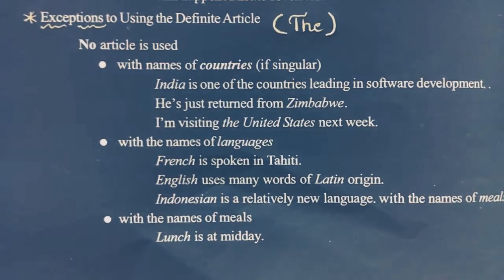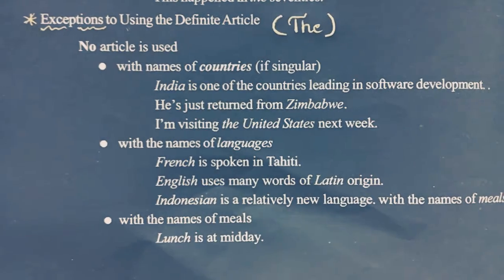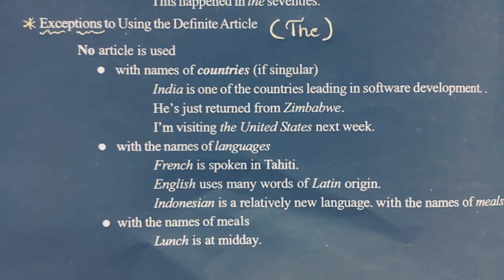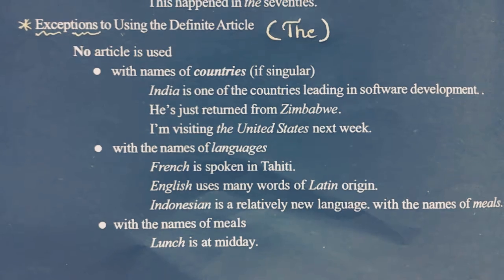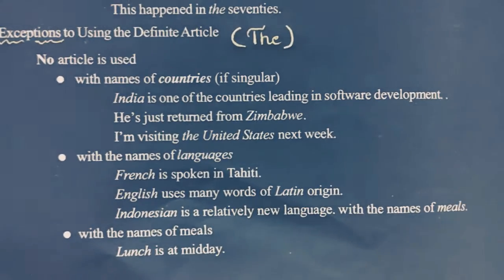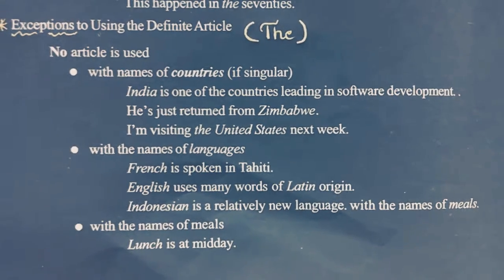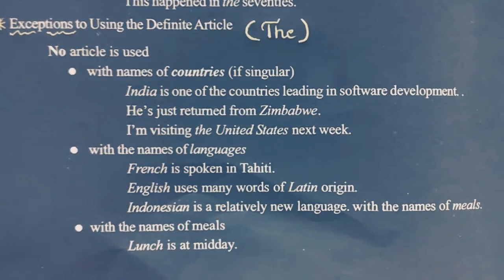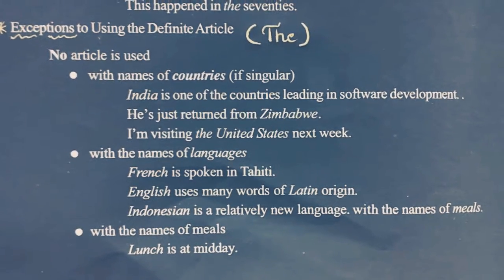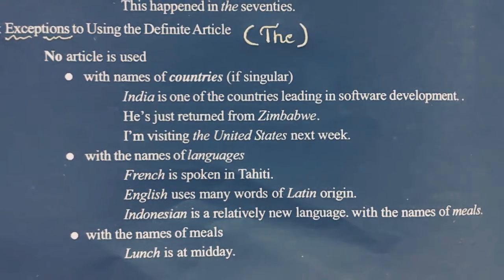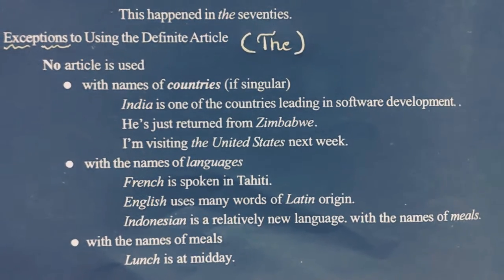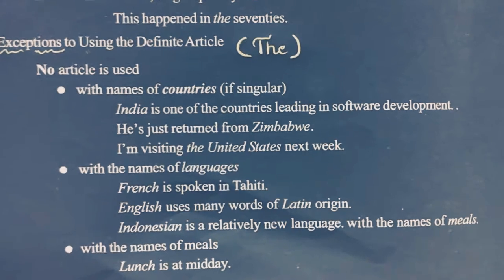Well, there are some exceptions in using the definite article the with names of countries. Like India is one of the countries leading in software development. It is not the India, just India. We are not using the before a particular name, but we use it before a particular thing, but not a name of the thing.